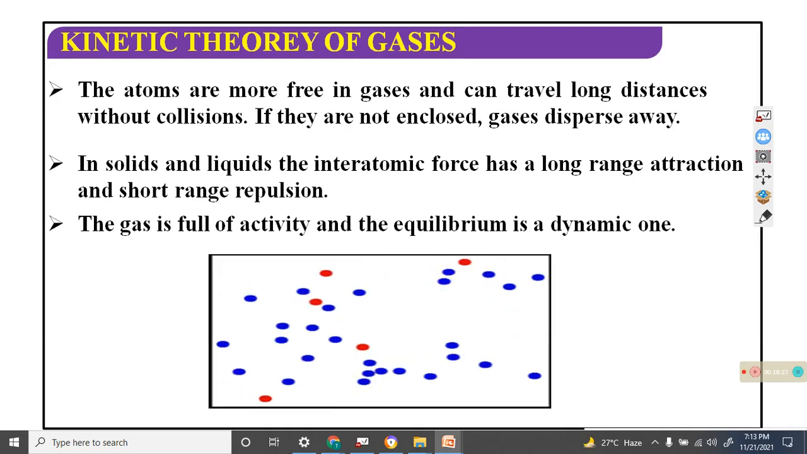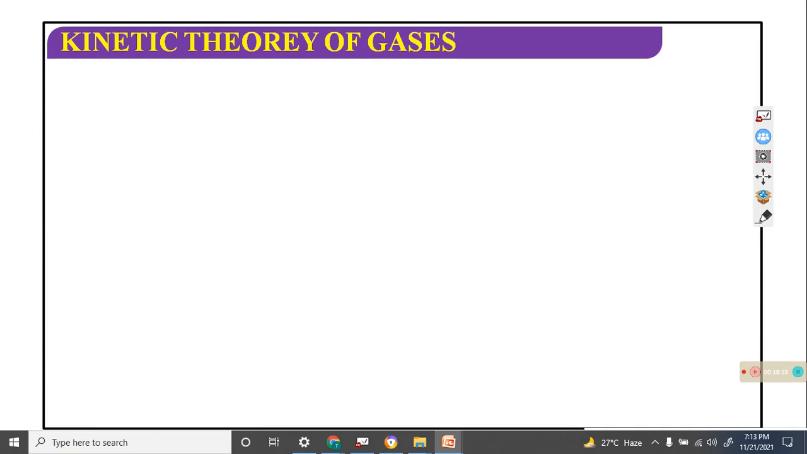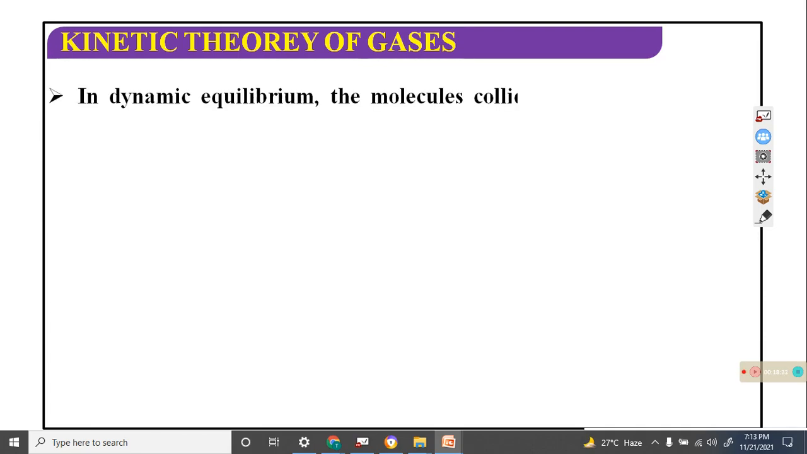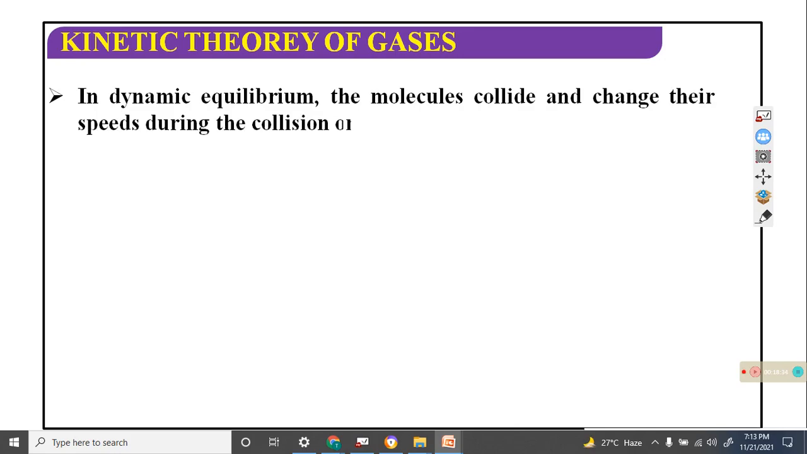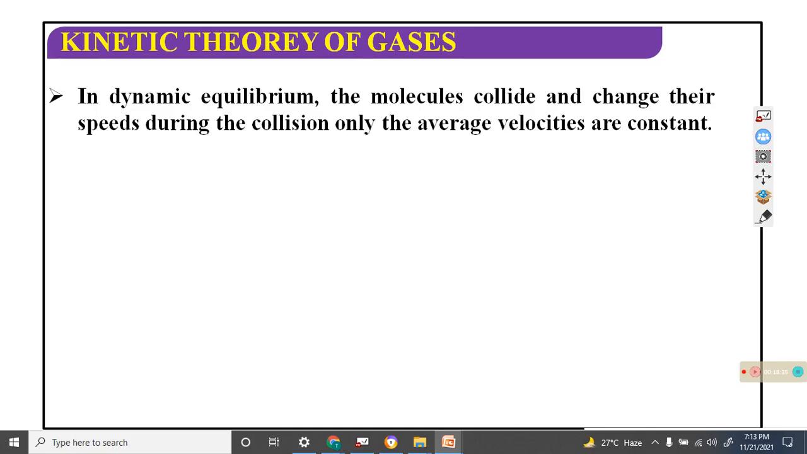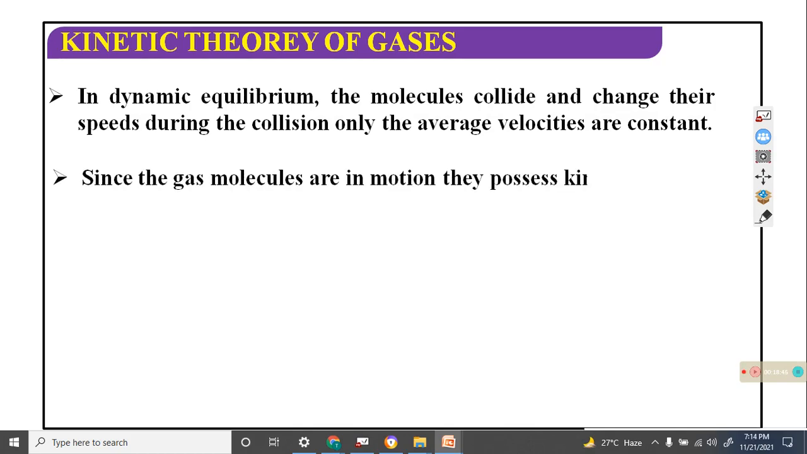In the dynamic equilibrium, the molecules collide and change their speed during the collision. Only the average velocities are constant. Since the gaseous molecules are in motion, they possess kinetic energies.